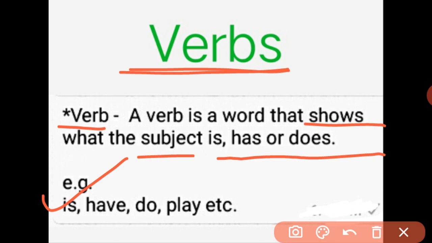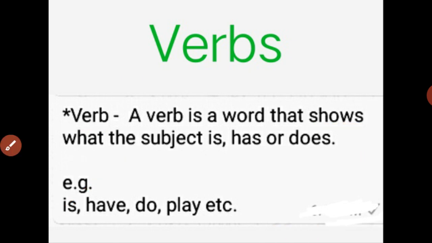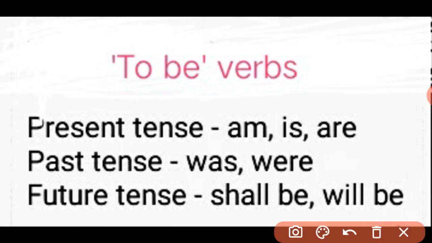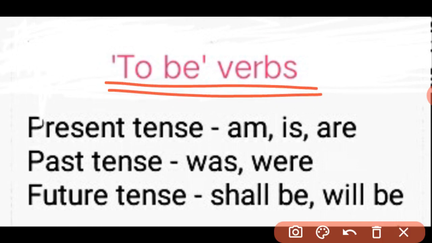Remember, to be verbs, to have verbs, and to do verbs, these three categories are considered as primary verbs in the English language. Let us learn about the first category, that is to be verbs. So, once again I repeat, to be verbs show the state of the subject if they are used as a main verb in the sentences.